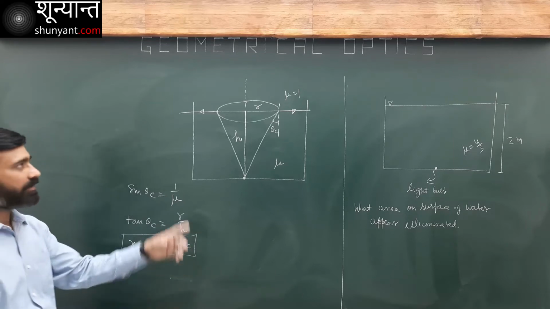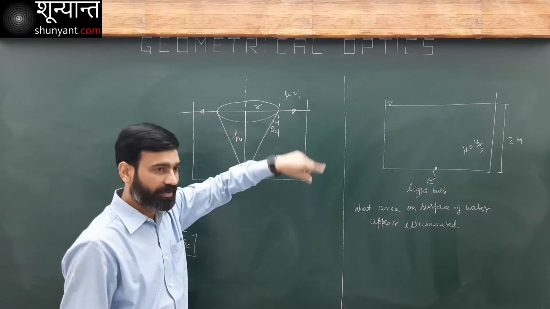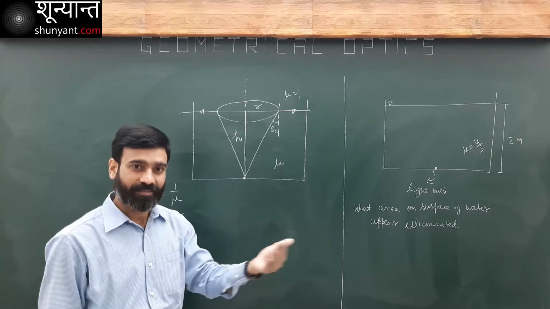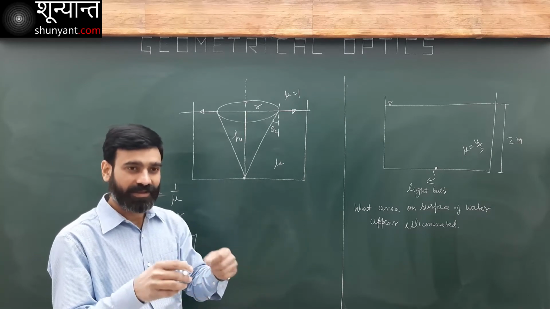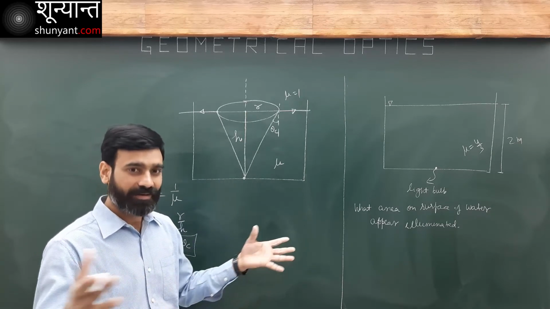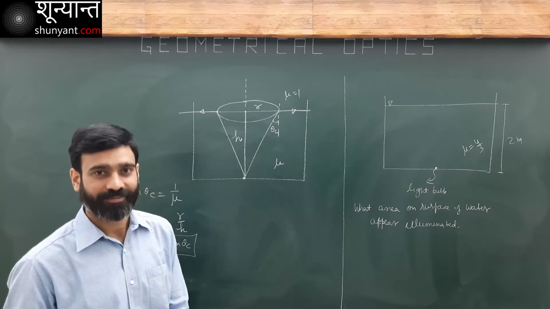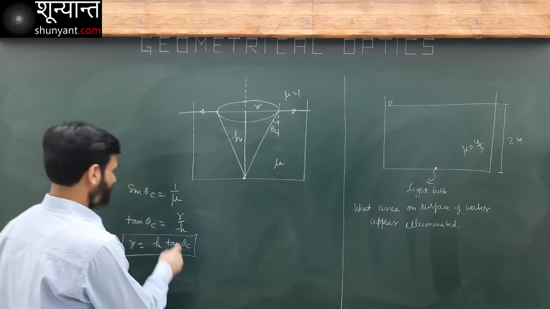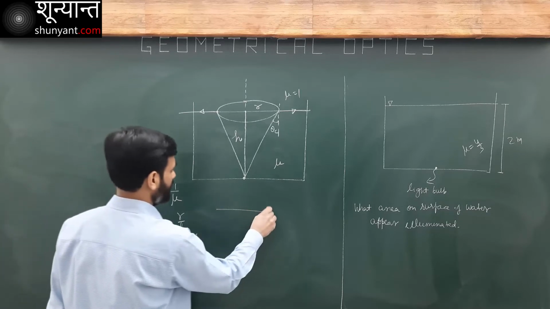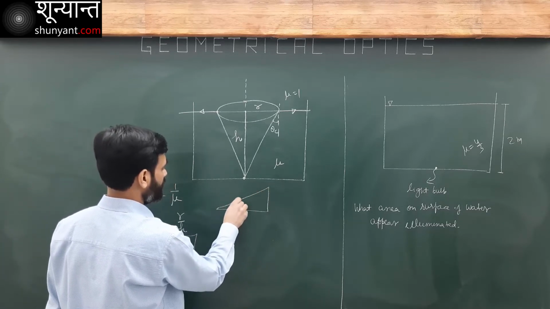What do I get? I get the radius of that circular region from which light comes out. Only that part will appear illuminated. Outside of that, complete dark. No light will come out from that outside region. I know sin theta c. Using that, I can find tan theta c.